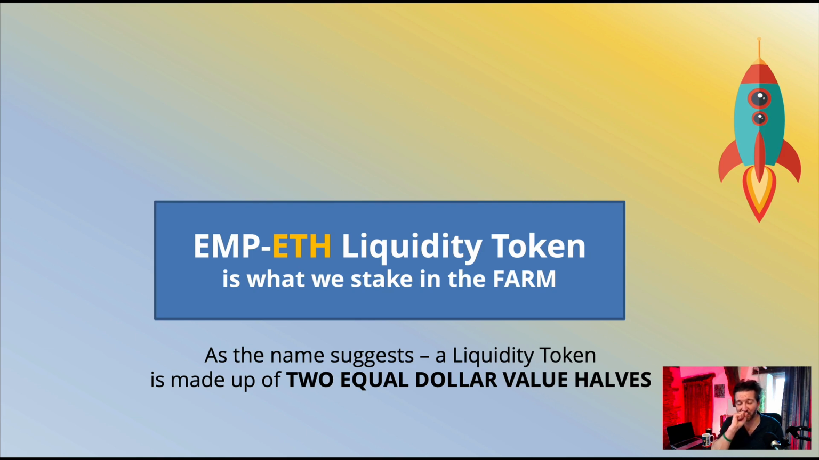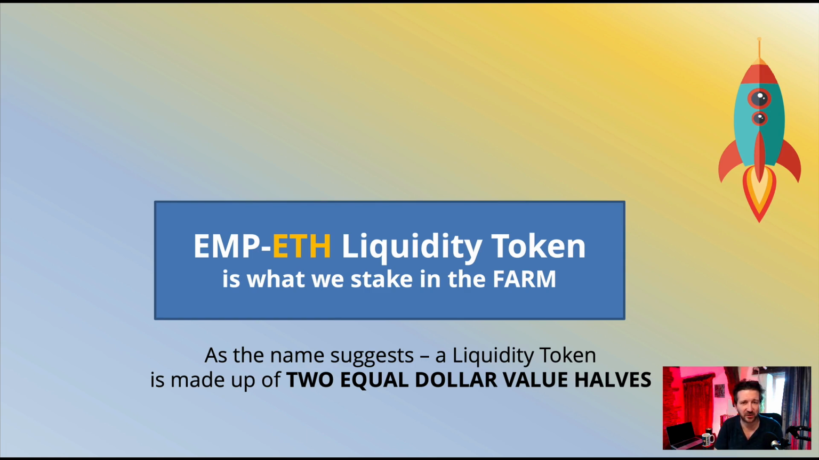Now, here's what I really do want you to understand. The two halves that make up each liquidity token, so in this case EMP and ETH, the dollar value of those two halves will always be the same. That's how liquidity tokens work. So if, for example, we removed liquidity and broke a liquidity token in half and pulled out the two assets, from a dollar standpoint, they would be worth exactly the same. So let's come on to that in a little bit more detail.